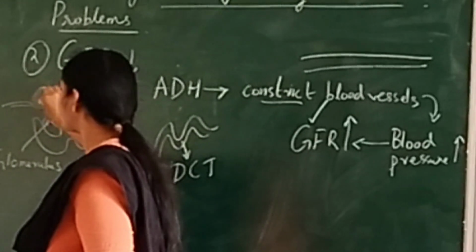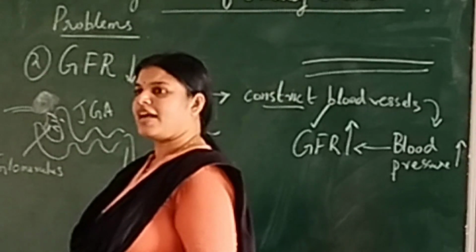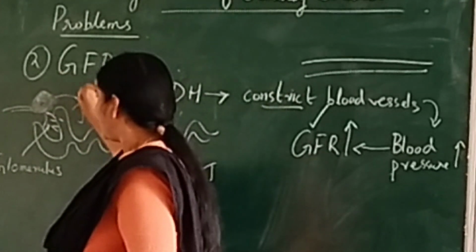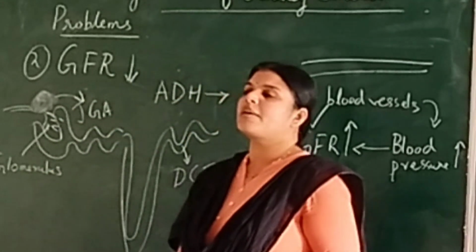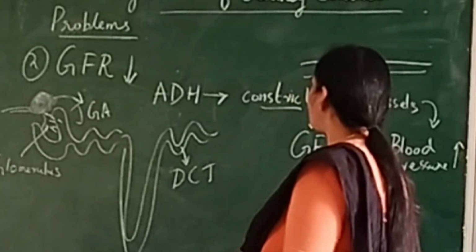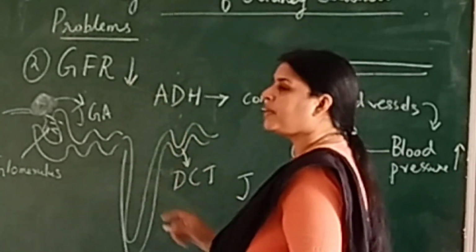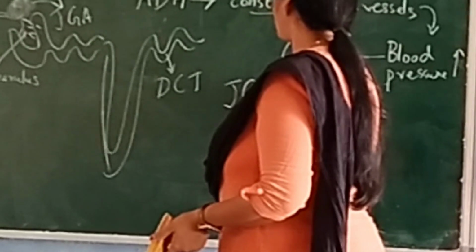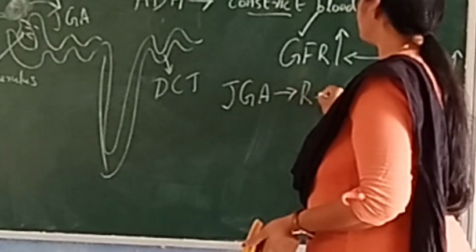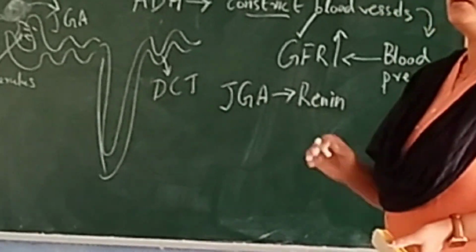What is that tissue called? That tissue is the juxtaglomerular apparatus. It can detect all these problems. How it tries to increase the BP is: the juxtaglomerular apparatus will produce one substance called renin.